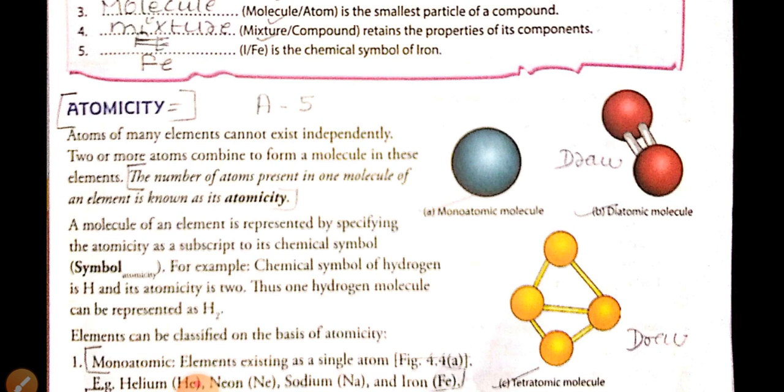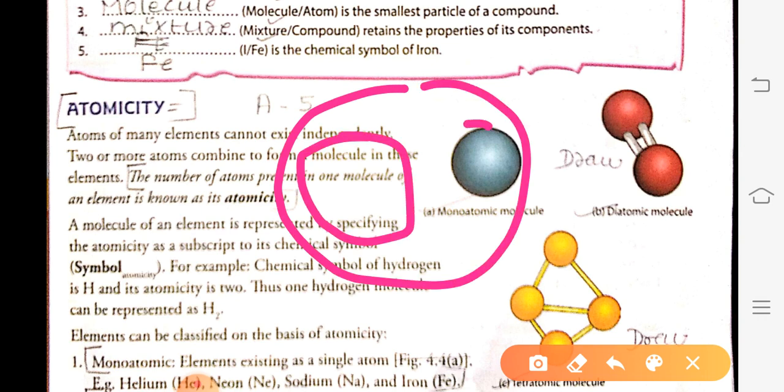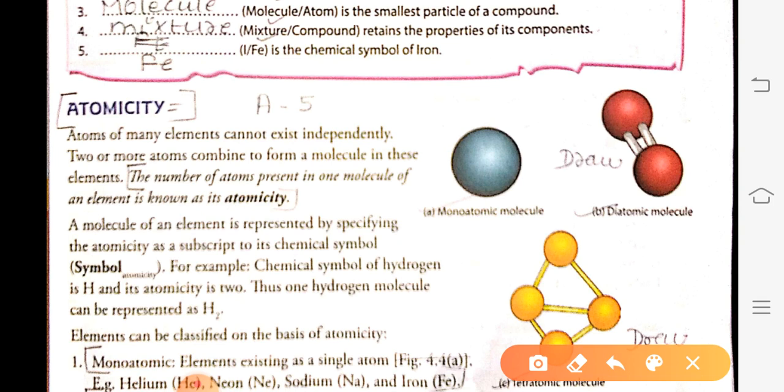So the number of atoms present in one molecule of an element is known as atomicity. That is, how many atoms of the element are present in a molecule shows its atomicity.